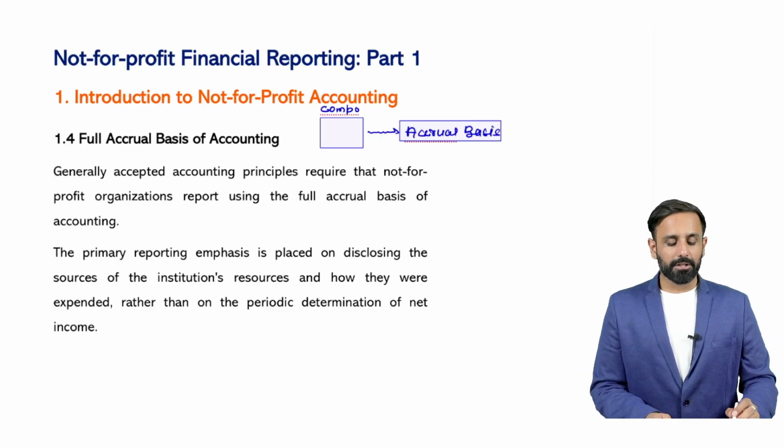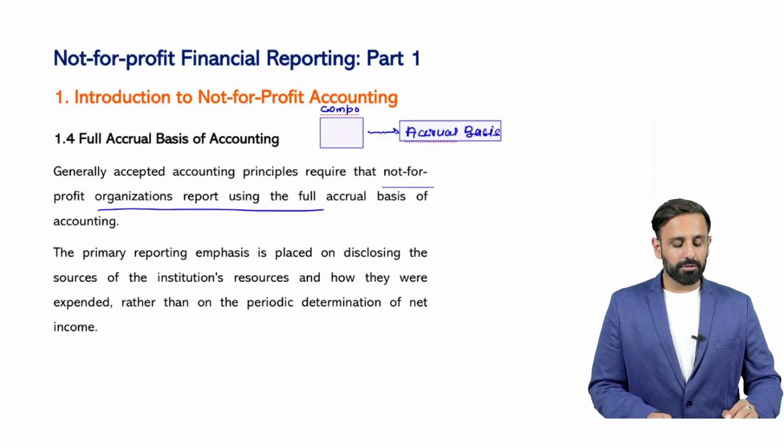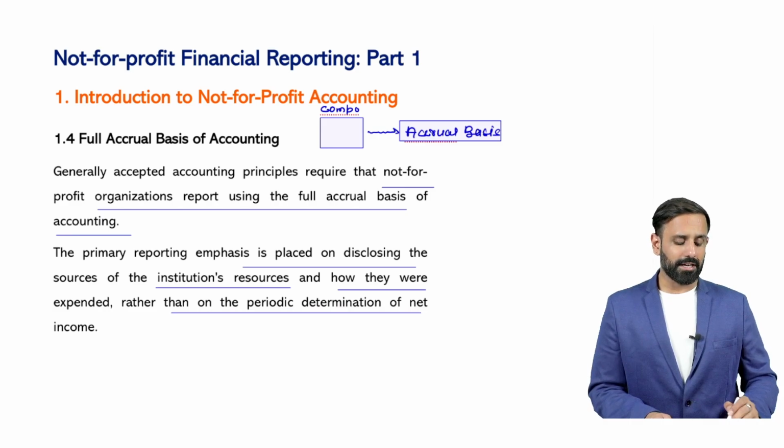Generally accepted accounting principles require that not-for-profit organizations report using the full accrual basis of accounting. The primary reporting emphasis is placed on disclosing the source of institution resources and how they were expended rather than on the periodic determination of net income.